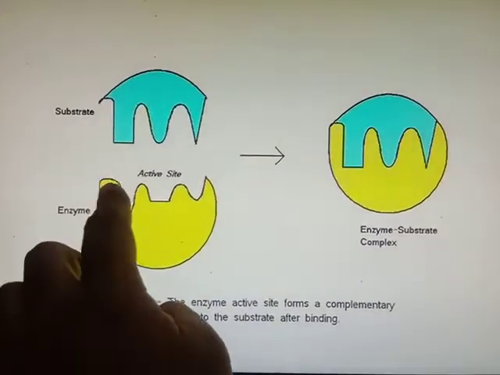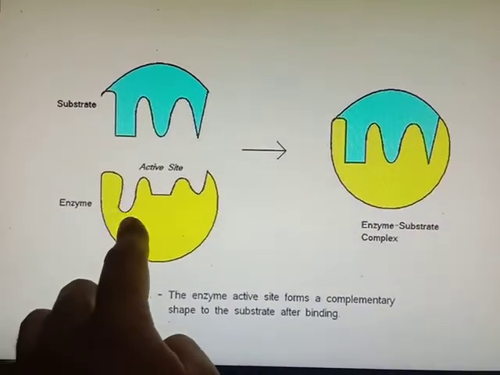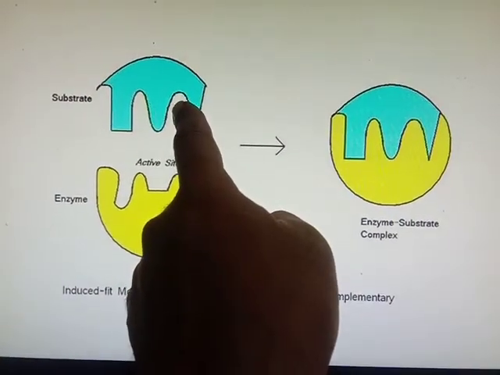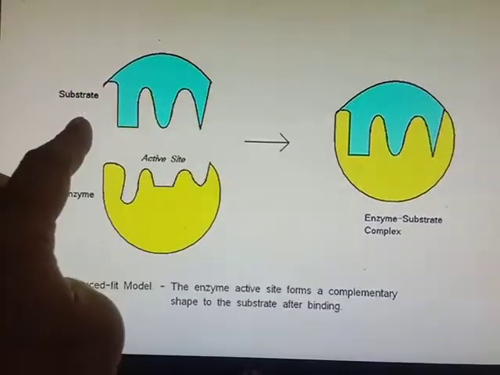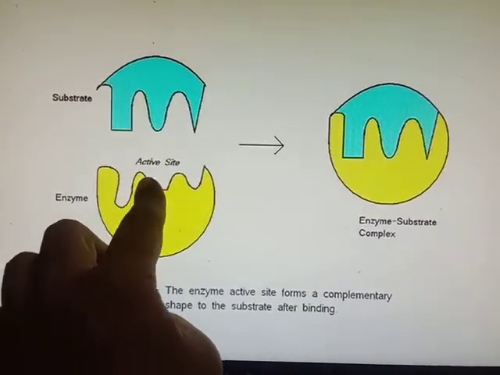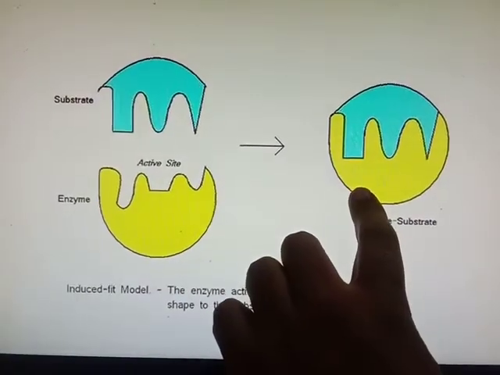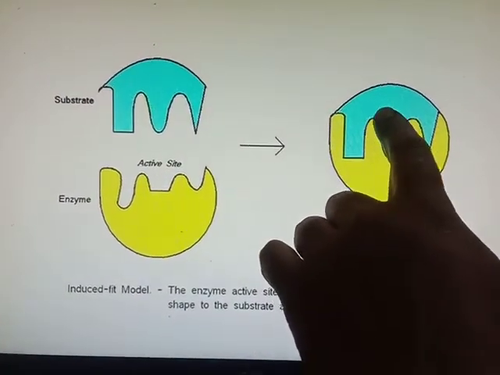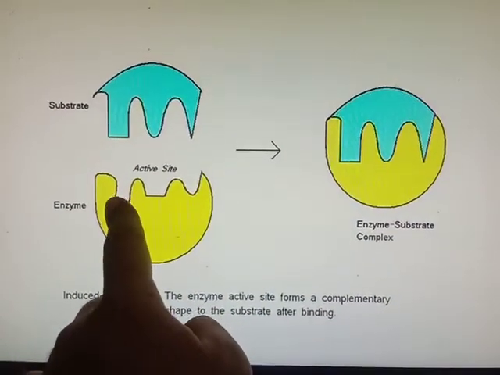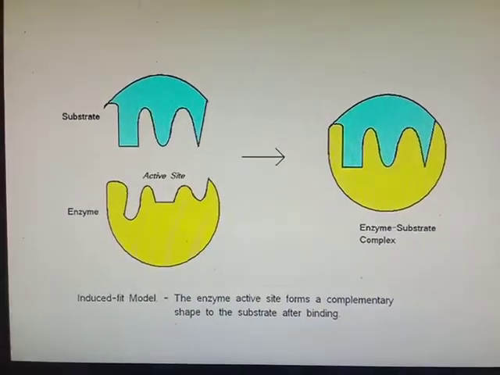So here you can see this structure is not complementary to this. This is the nascent active site, which is not complementary to the substrate. But when the substrate binds to the enzyme, repositioning of amino acids in the enzyme takes place, and it forms a complete complementary structure to the substrate. So according to Koshland, the enzyme active site is flexible and in a nascent form.